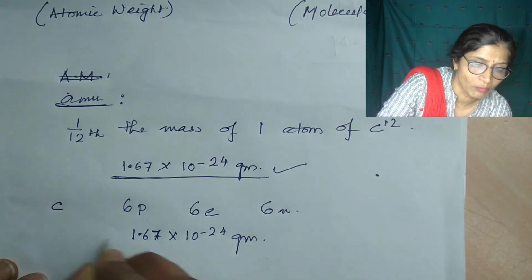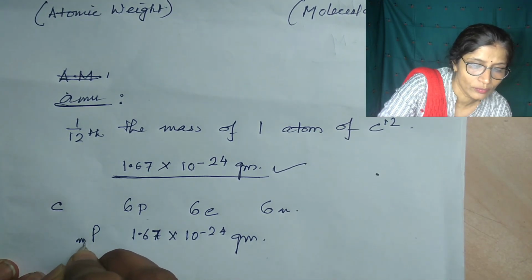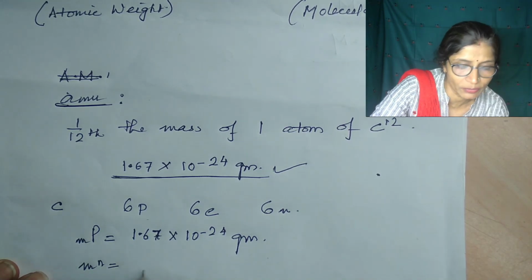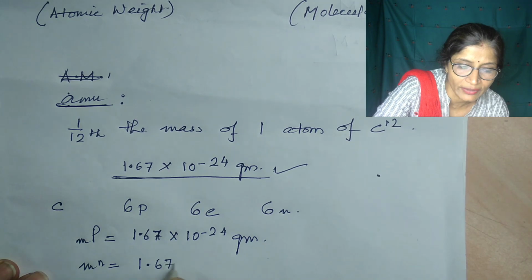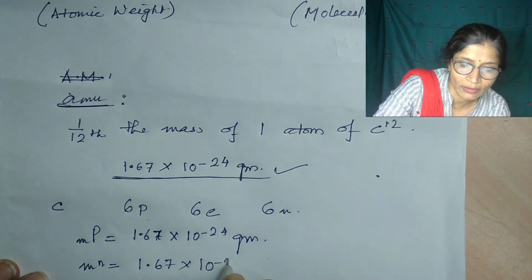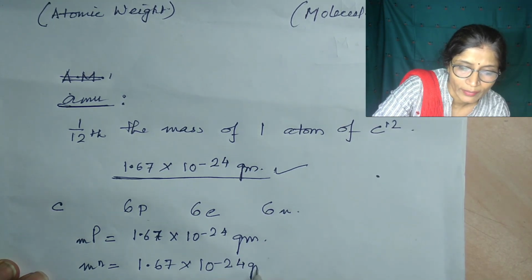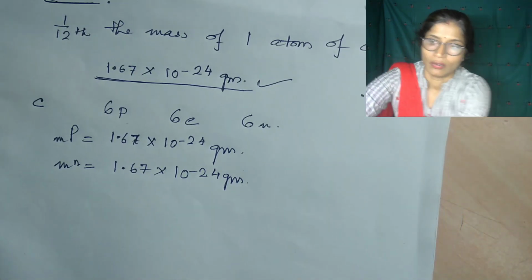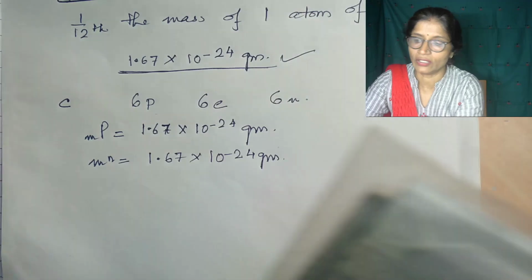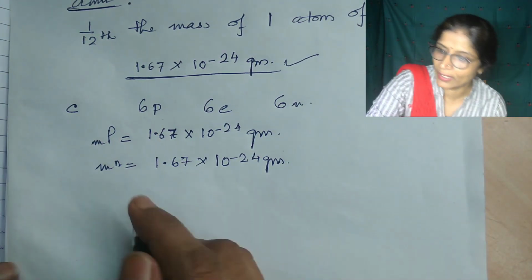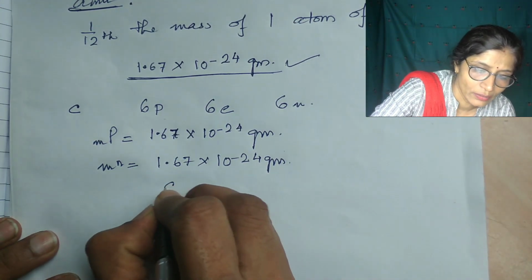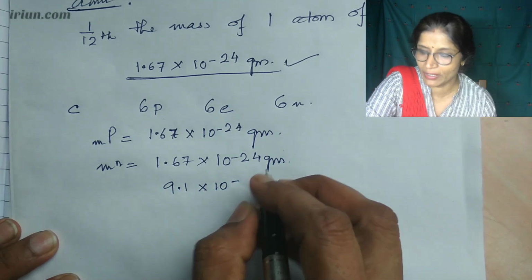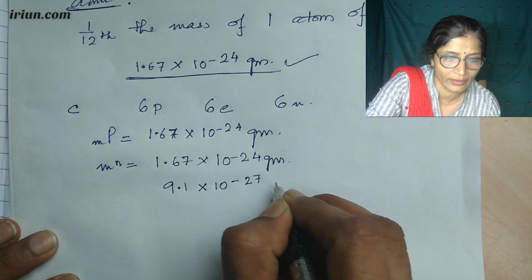The mass of each neutron is equal to the mass of the proton, that is 1.67 into 10 to the power minus 24 gram. And the mass of each electron is equal to 9.1 into 10 to the power minus 27 gram.